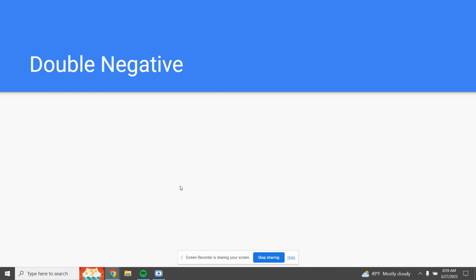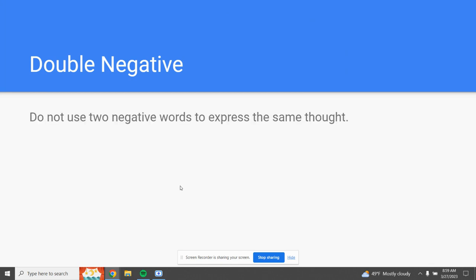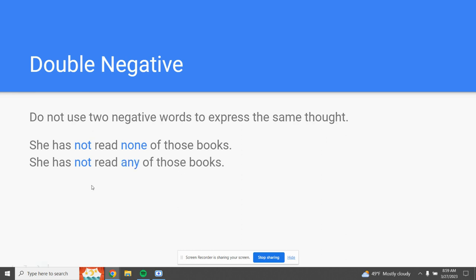Our next rule here is the double negative. Don't use two negative words to express the same thought. So, for example, in this sentence, she has not read none of those books. Not is a negative word, and none is a negative word. This is a double negative, which is against the rules. Instead, we should say, she has not read any of those books. You take one of the negative words and change it to a neutral word, then we don't have a double negative anymore.